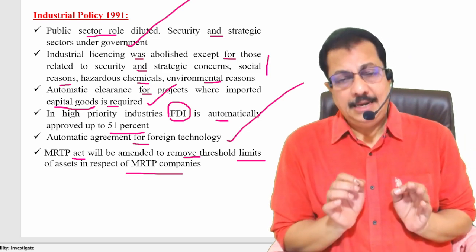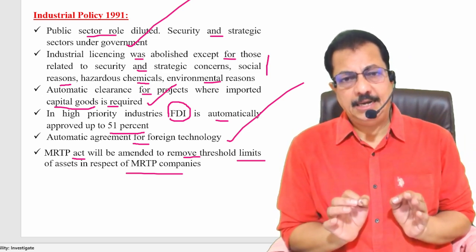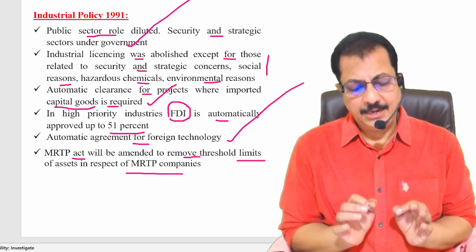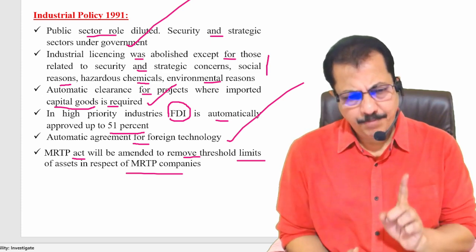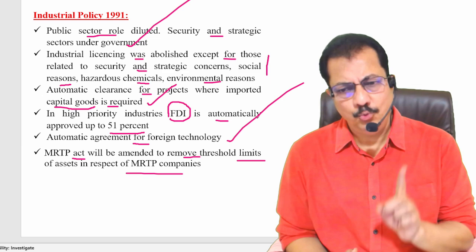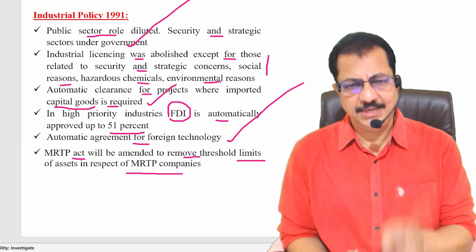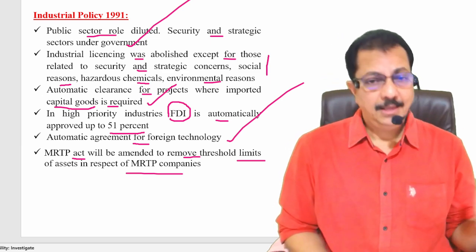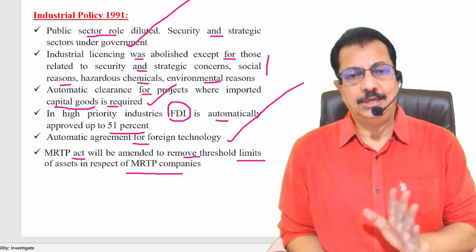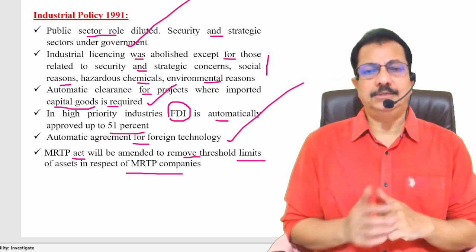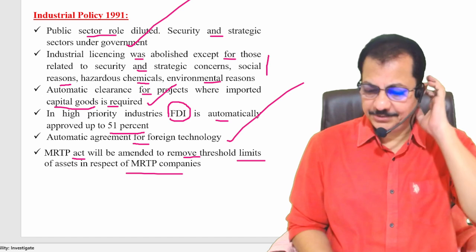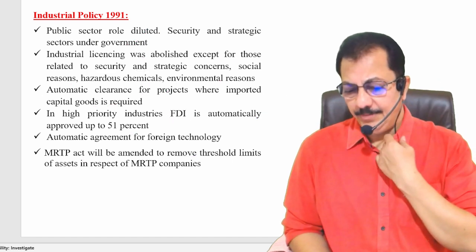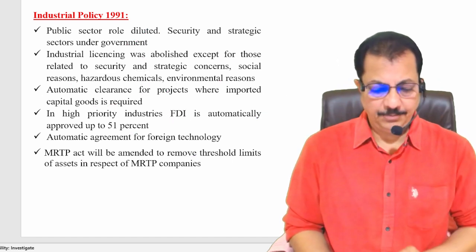But the Industrial Policy of 1991 mentioned the MRTP Act. Am I clear? One possible question in the examination is in which year the MRTP Act came into force? Your answer will be 1969. Am I clear? Next, we'll go ahead and discuss other points.